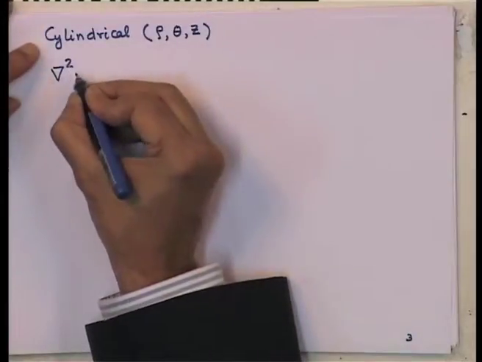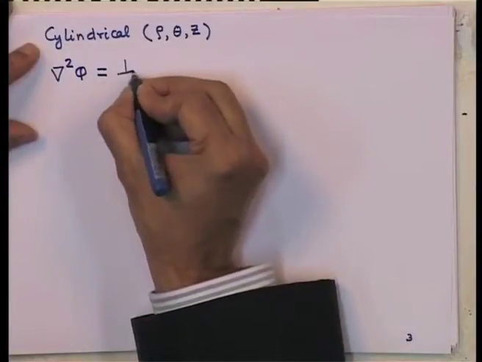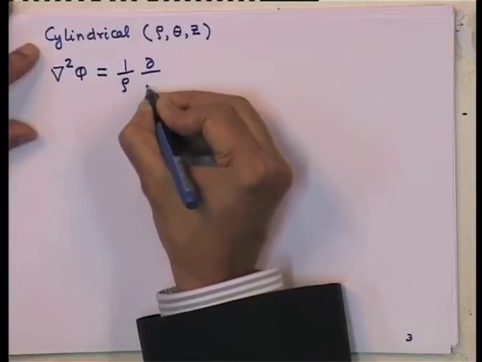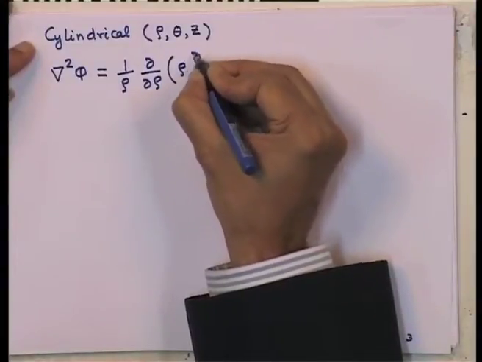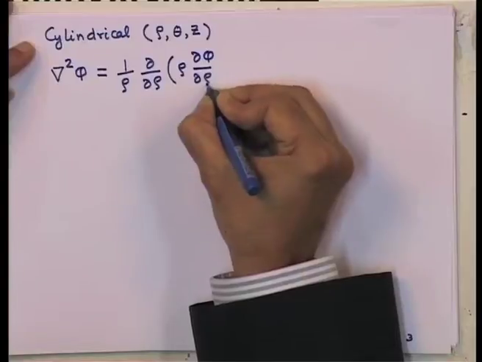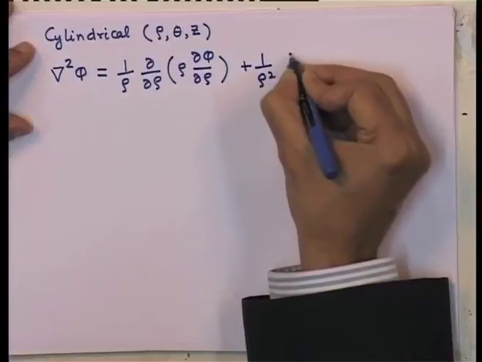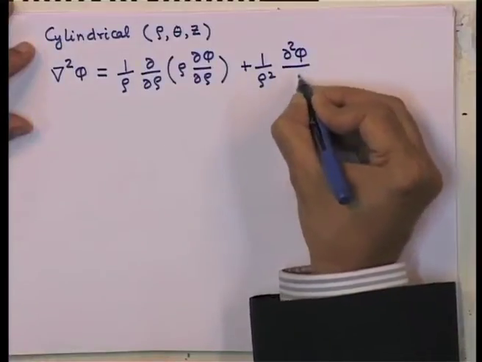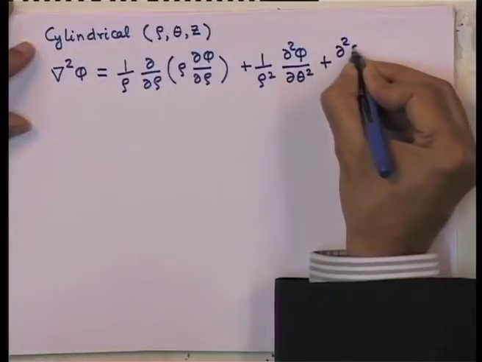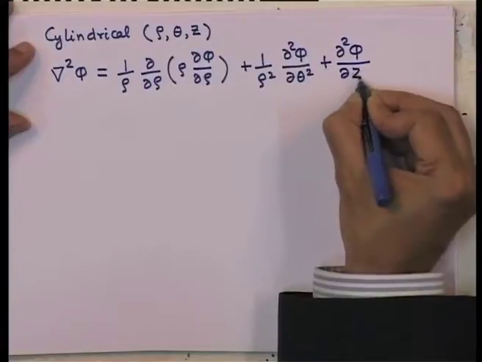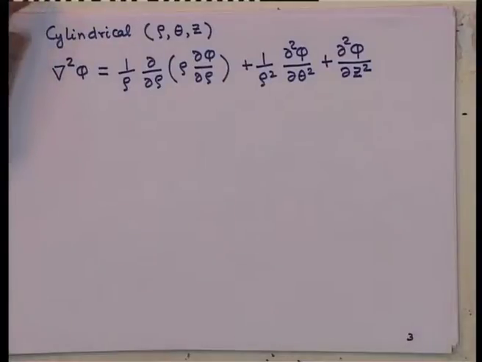And the del square operator in polar coordinate is 1 over rho d by d rho of rho d phi by d rho plus 1 over rho square d square phi over d theta square, and of course, the z axis simply remains the way it is in the Cartesian coordinates. So, it is just d square phi over d z square.